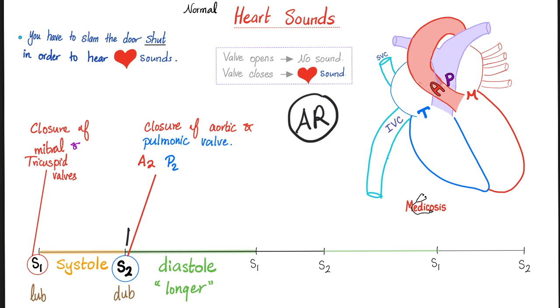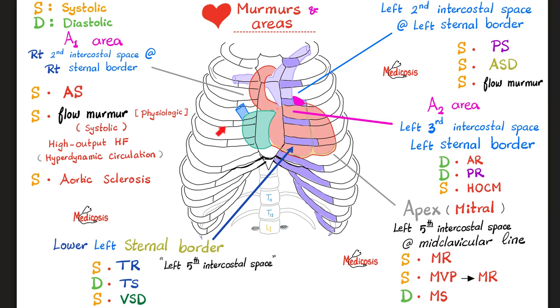How does it look like? It's a diastolic decrescendo. Decrescendo means what? It starts high and then decreases like this. And it usually covers or masks S2 or the dub. So instead of hearing lub dub, lub dub, lub dub as usual, you're gonna hear lub dish, lub dish, lub dish. And in which area do we hear this aortic regurgitation murmur?